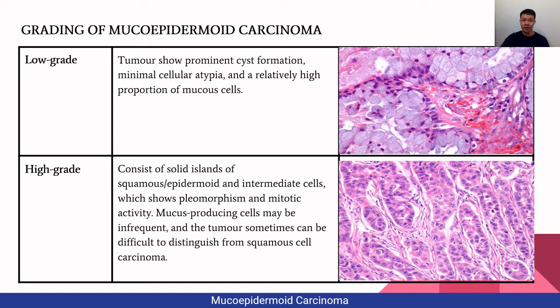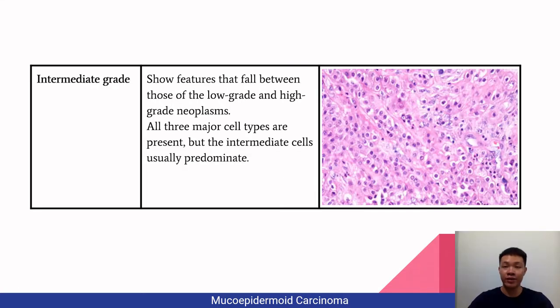While the mucus producing cells are the least numerous in this grade, and the tumor can sometimes be difficult to distinguish from squamous cell carcinoma. While in the intermediate grade, you can see features that fall between those of the low grade and high grade neoplasms. All 3 major cells, which are the mucous cell, epidermoid cell, and also the intermediate cells, are seen here, but only the intermediate cells are usually predominant in this grade. So that's all for my part today, and I would like to pass the floor to Kamini.